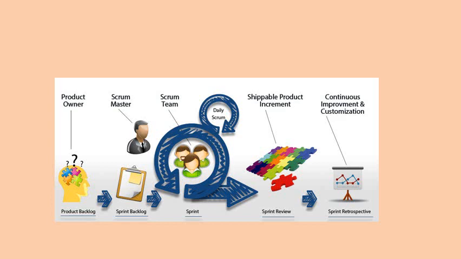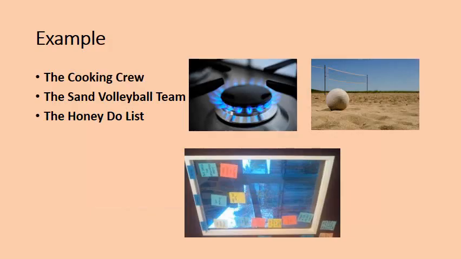When your product is ready, you will perform the review here, and then the retrospective. Here you will take the progress of your work. You can see the chart here, the continuous improvement, and you can perform this sprint retrospective activity here. So this is all about the complete one.